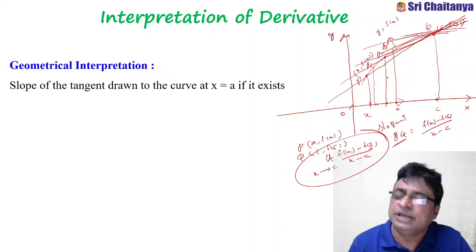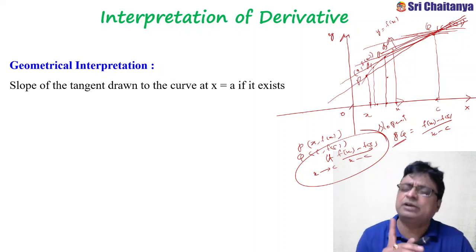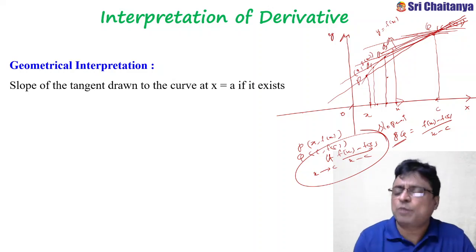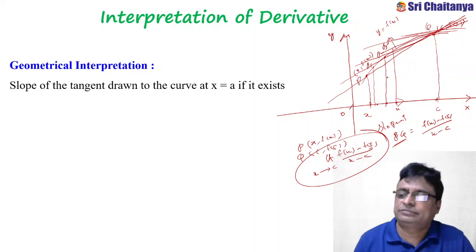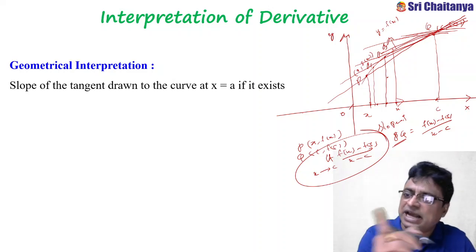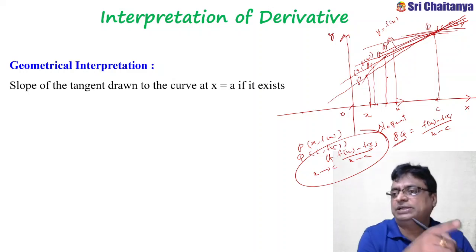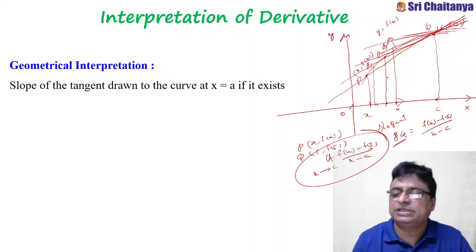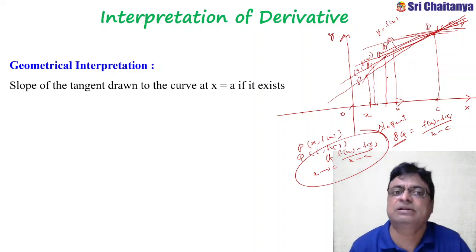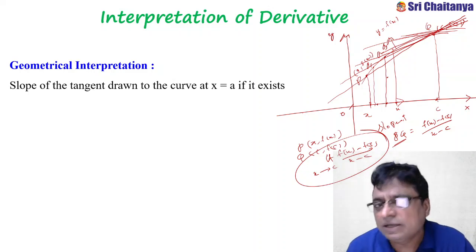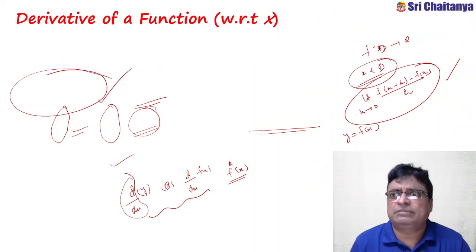Whenever anybody asks you what is the concept of differentiation geometrically, immediately you have to tell them: the slope of the tangent drawn at that particular point on the curve. So the derivative of the function exists at a point means a tangent exists at that point, which means it is possible to find the slope of the tangent at that particular point. That is called the geometrical interpretation.